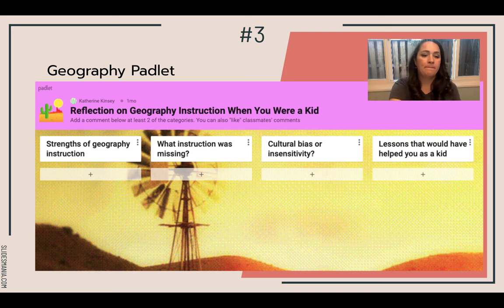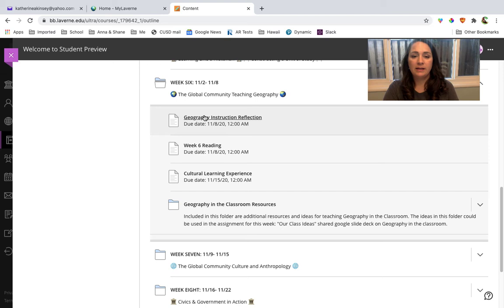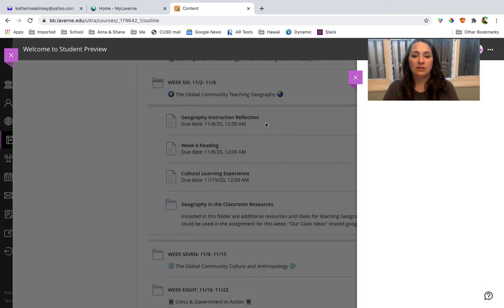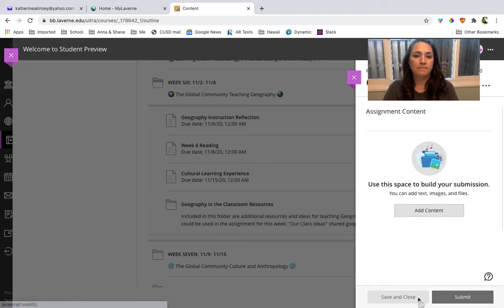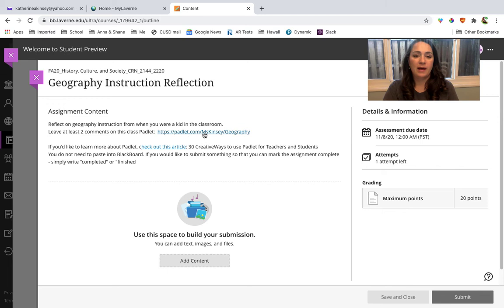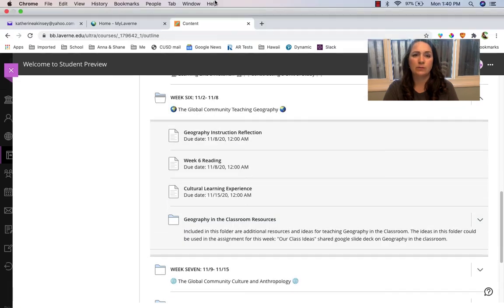Okay. So here's the Padlet. It's called Geography Instruction Reflection. And you're just going to click here and then view the assessment, and then go to the Padlet, and then there's another article here if you want more ideas on using Padlet. I think this is our last one.